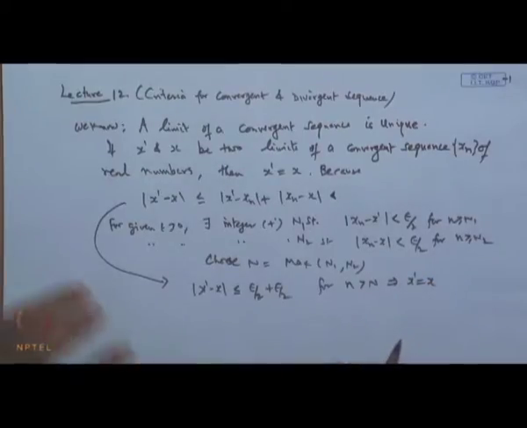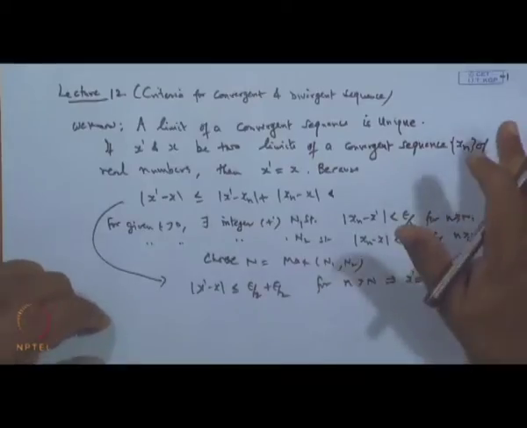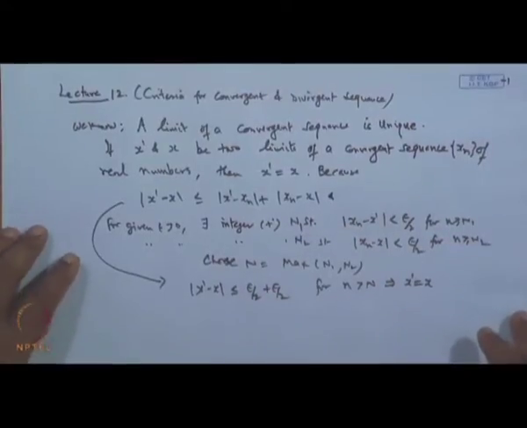That is, the limit of a convergent sequence is always unique. So, if a sequence has different limits, it cannot be convergent. This is one of the criteria: find the limits, and if along various paths it has different limits, then the sequence is not convergent. We call such a sequence a diverging sequence, which you all know.